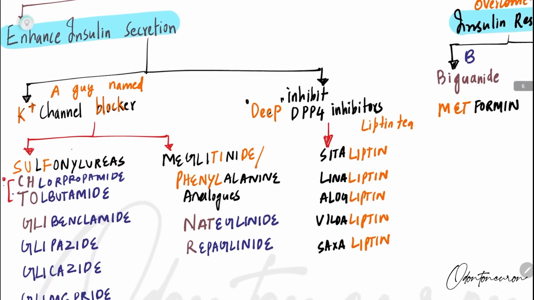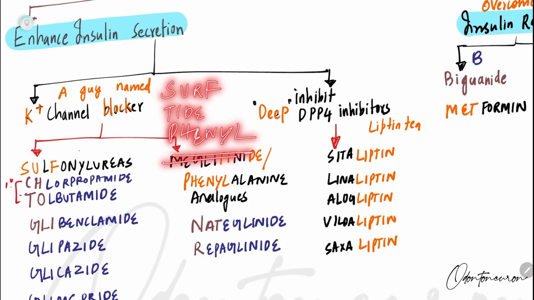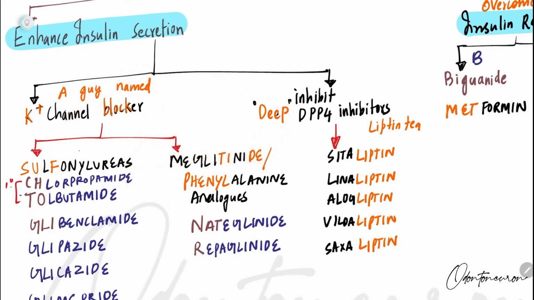As his life was blocked, he was trying to clear his life with the help of surf, tide, and phenyl. Surf means sulfonylureas, tide is meglitinides, and phenyl is phenylalanine analogs. That's what he was trying to do.